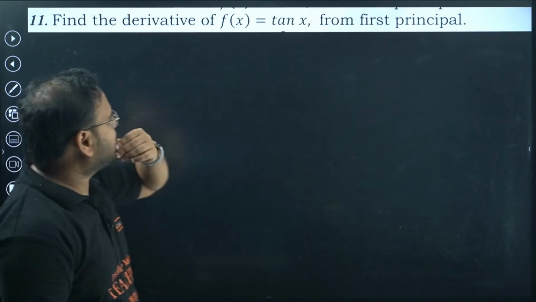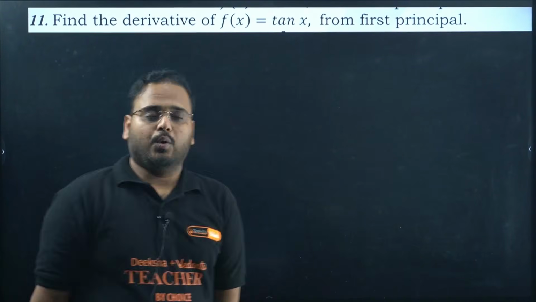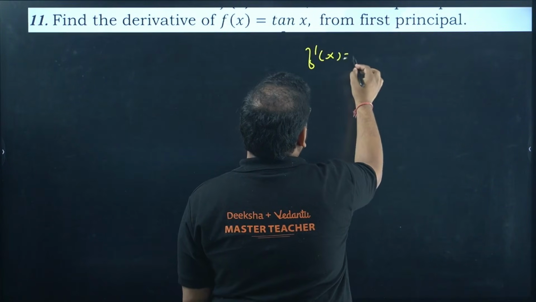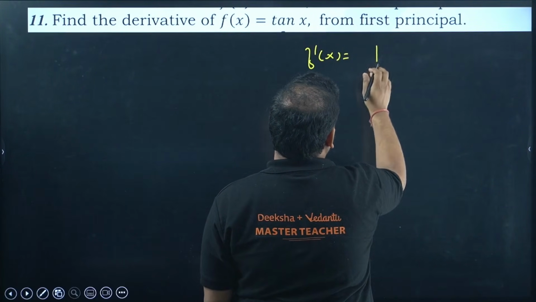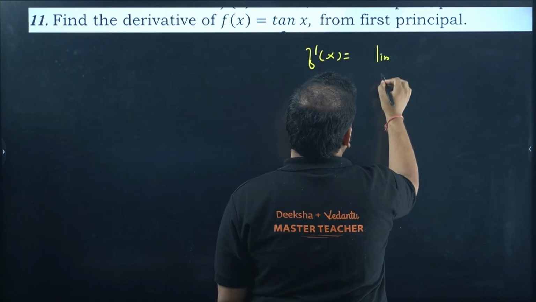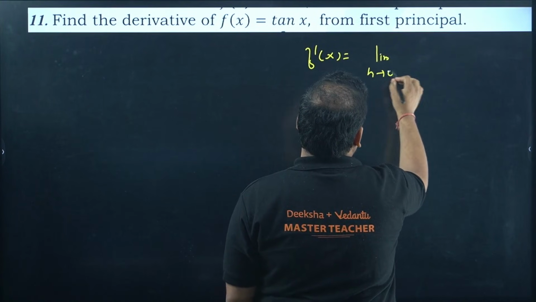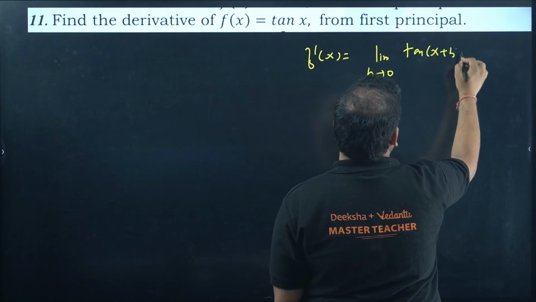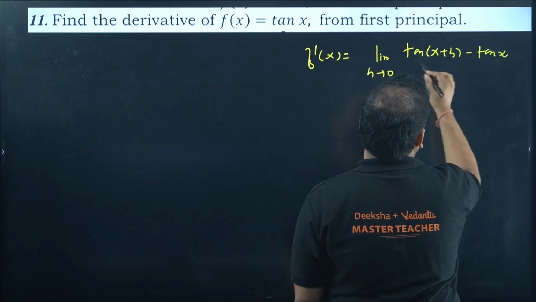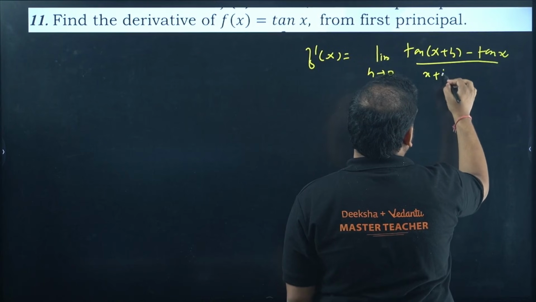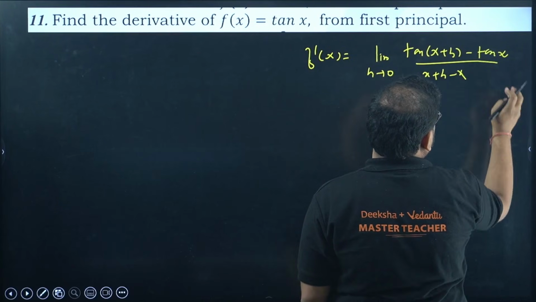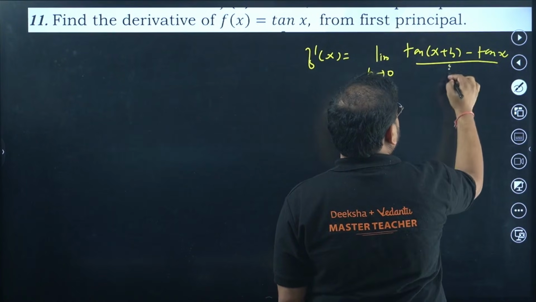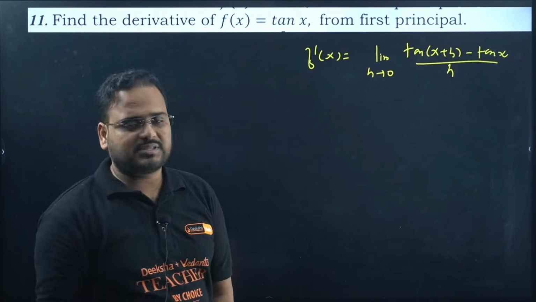Find the derivative of f(x) equal to tan x from the first principle. Okay. First principle we can find, no? We'll have limit first. Limit h tends to 0, tan of x plus h minus tan of x, divided by x plus h minus x, right? Basically simply h. We don't have to write this part. Just h. Okay? Just h.